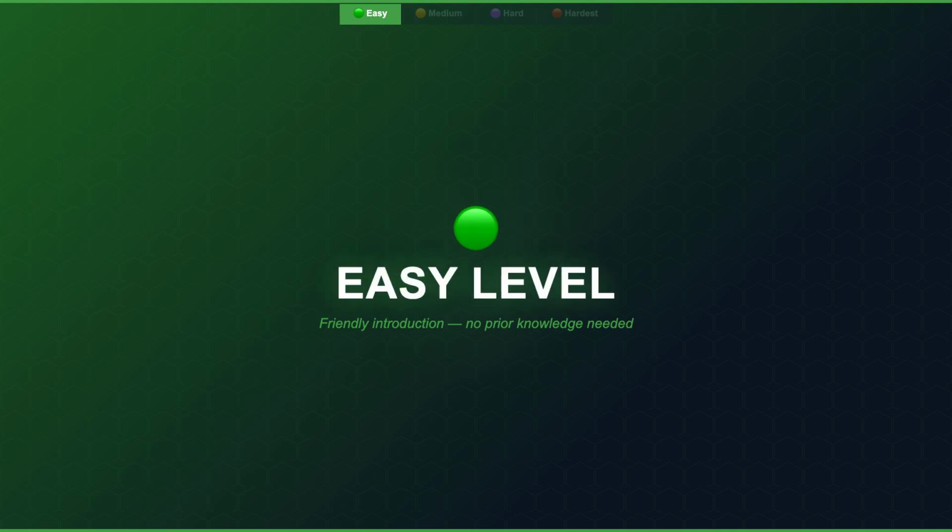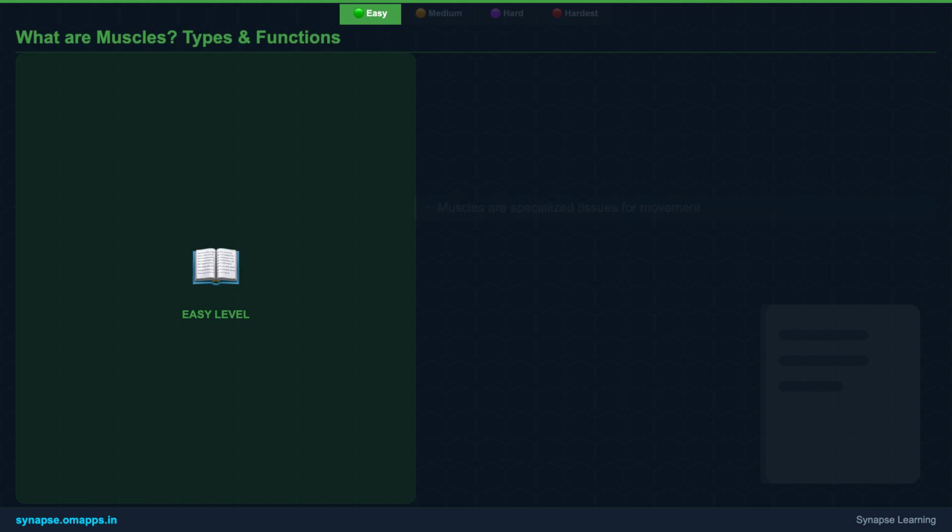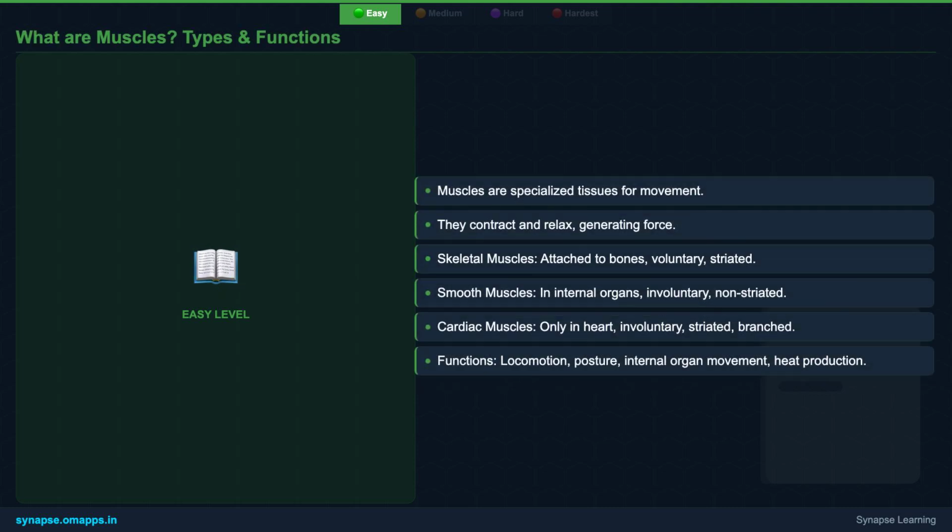Let's kick things off with the basics of muscles. What are they, what do they do, and what different types exist in our body? Muscles are truly remarkable tissues, specialized to contract and generate force, driving all forms of movement. They are essential not just for moving our limbs, but also for maintaining posture, and even for the vital functions of our internal organs. We broadly classify them into three types: skeletal, smooth, and cardiac.